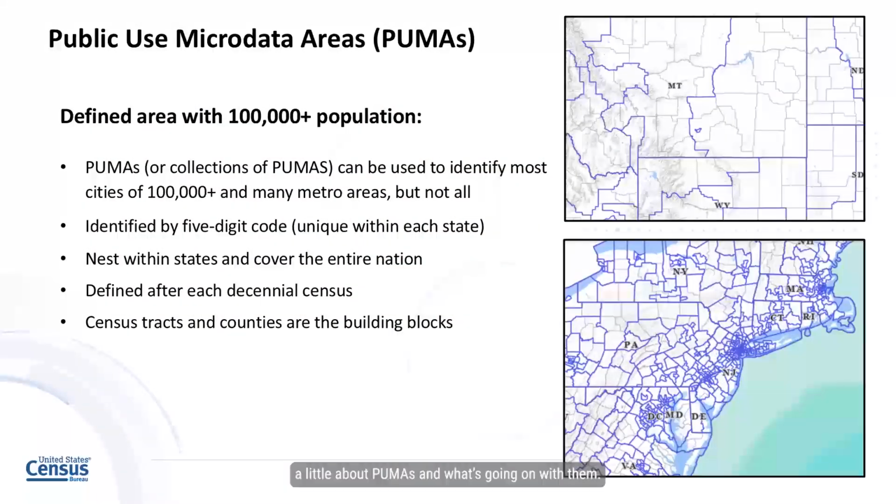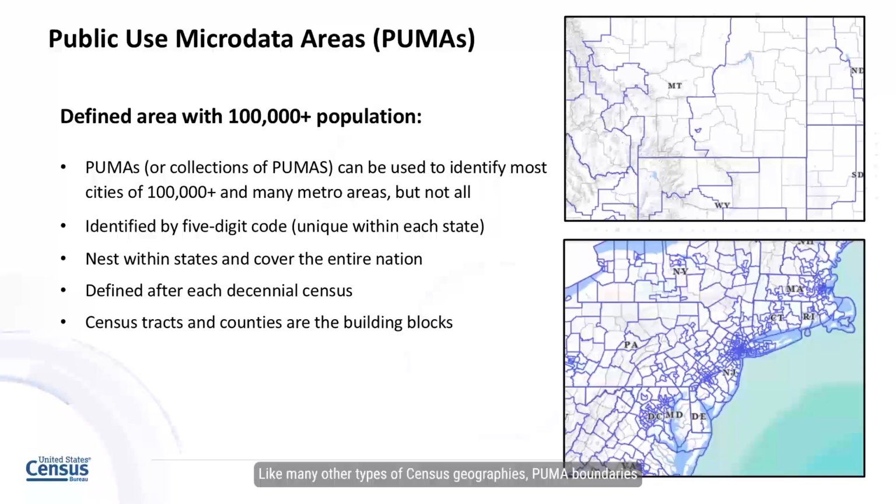First, let's talk a little about PUMAs and what's going on with them. PUMAs are non-overlapping statistical geographic areas that partition each state or equivalent entity into geographic areas containing no fewer than 100,000 people each. They cover the entirety of the US and Puerto Rico.